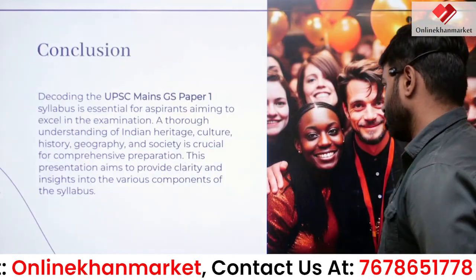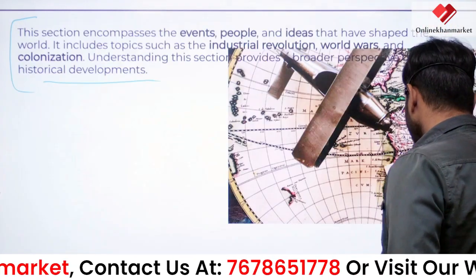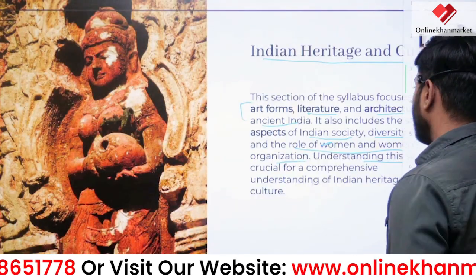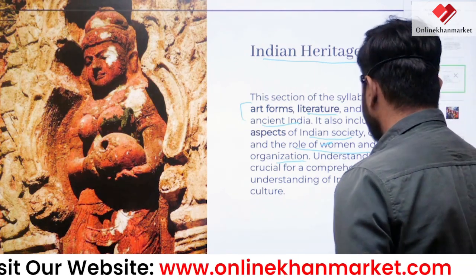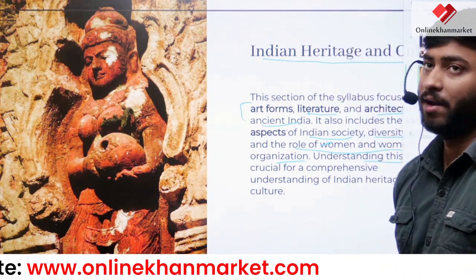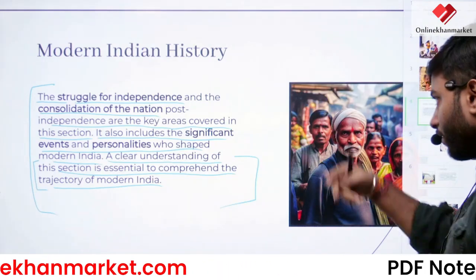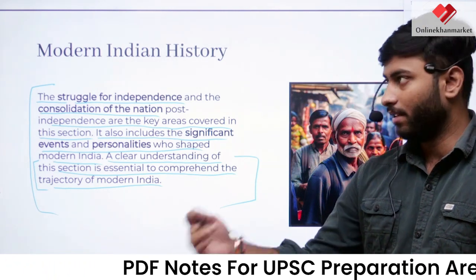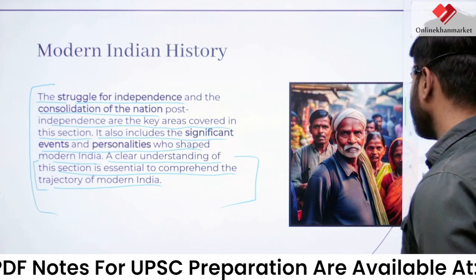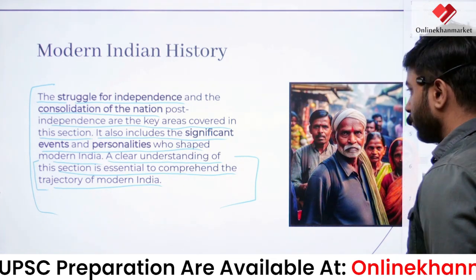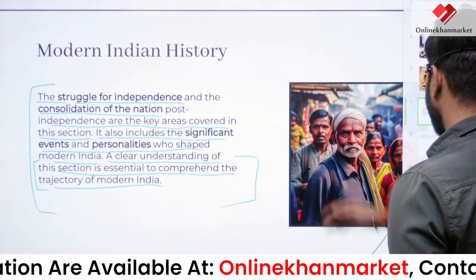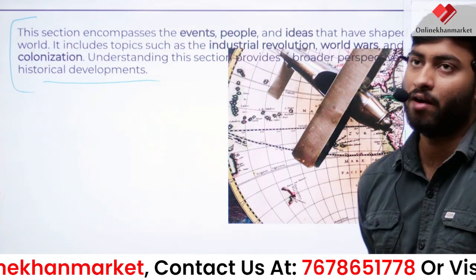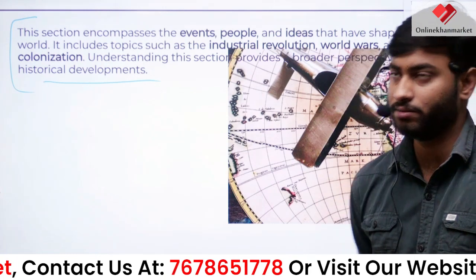And the last, okay, so all these things will be covered. The first phase will be the Indian heritage, about the literature, architecture, diversity, about the Indian society in medieval time. The second will be about modern Indian history after India got independence, how the key personalities changed the structure of India, how they struggled, and how India became a global power as well. So these things will be covered in modern history. The third will be your world history related to the world wars or the industrial revolution.